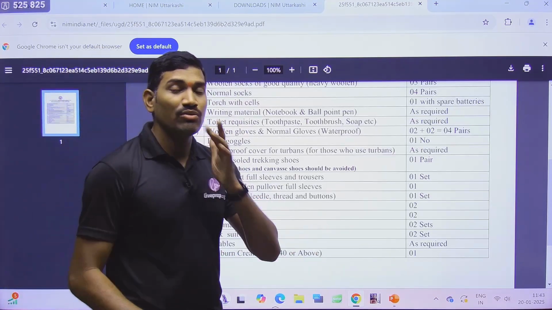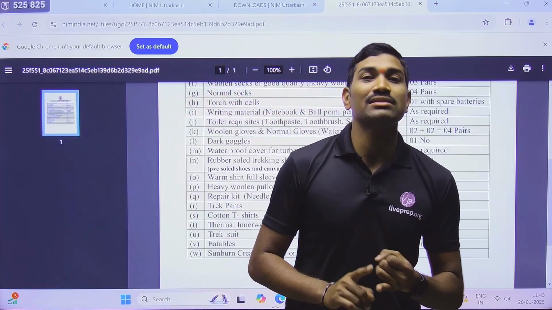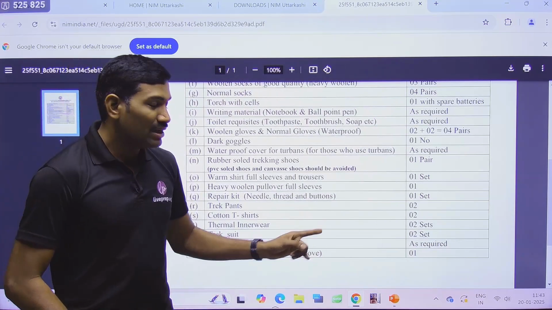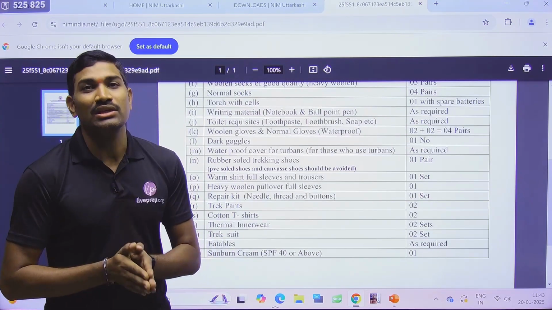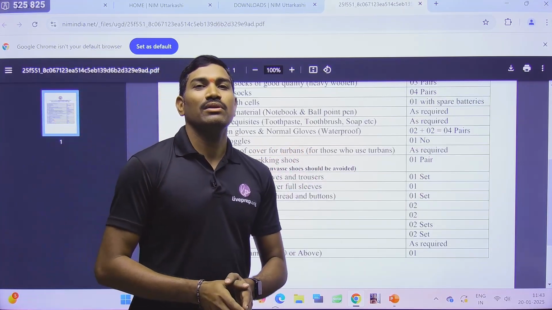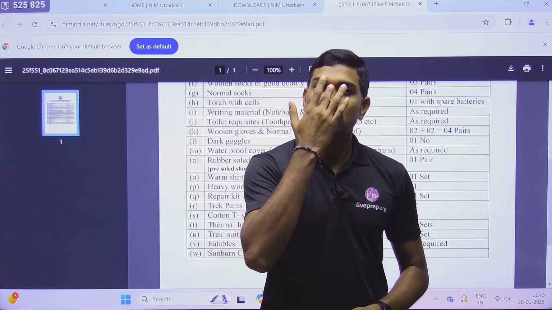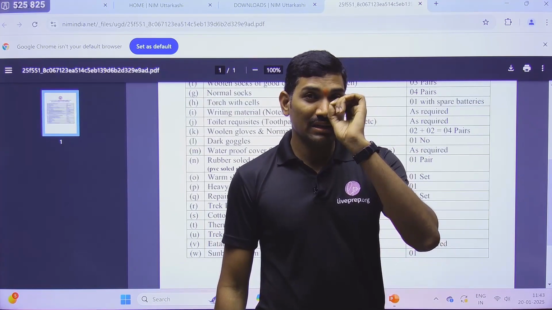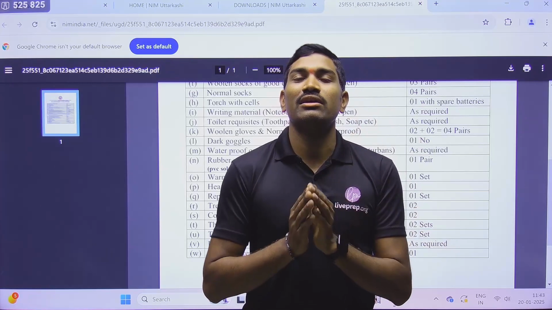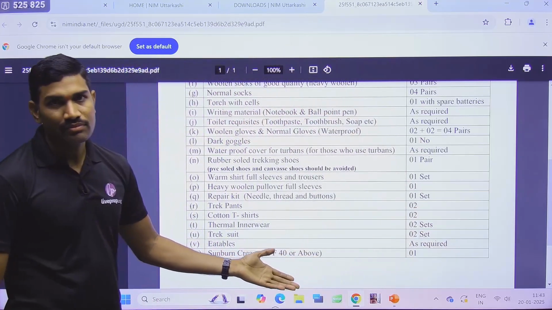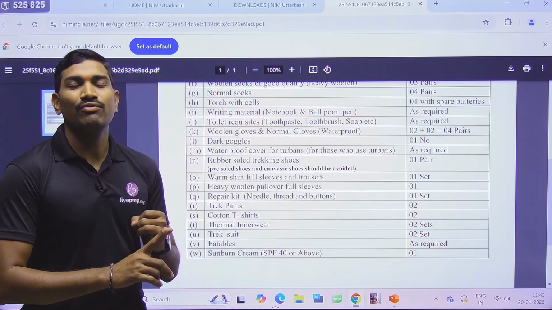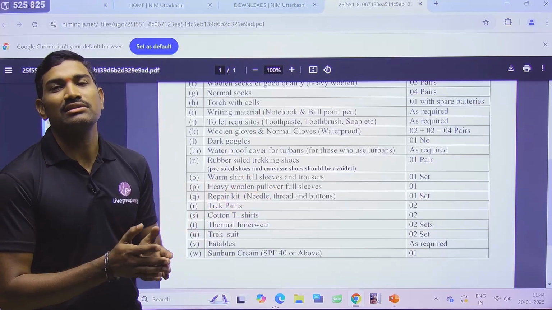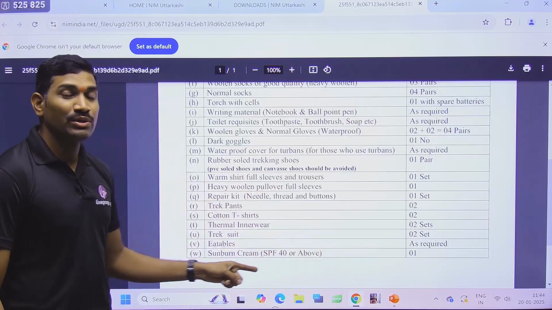This much is required, and more specifically on the mountain. Once you are moving on to the mountain, I already told you, UV is very high. The UV index is very high. So you should compulsorily apply this. Why am I telling this? Because at the end of the course, there are so many people whose faces you cannot even recognize, because it's all burnt. It became black, and for many people the skin is peeling off also. If you compare the photo of the first day of the course and the last day of the course, you can see two different people, you cannot say that they are the same. In this way, you will observe a huge change because of this UV exposure.